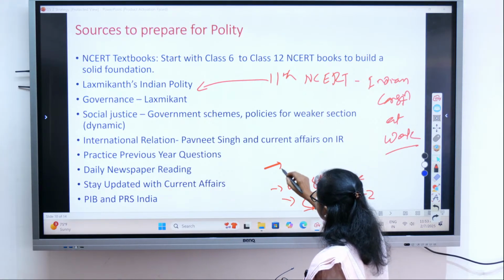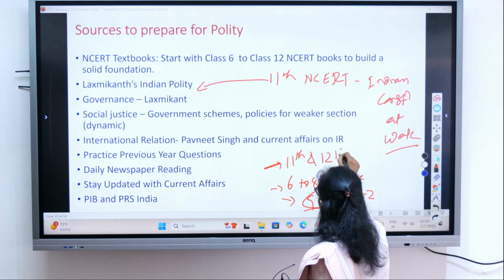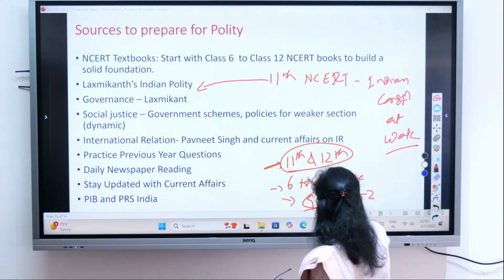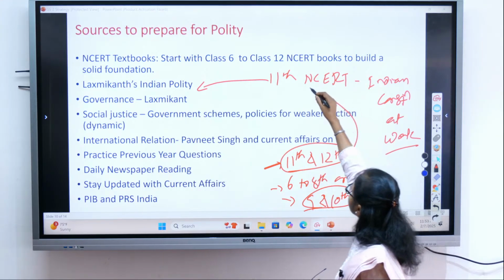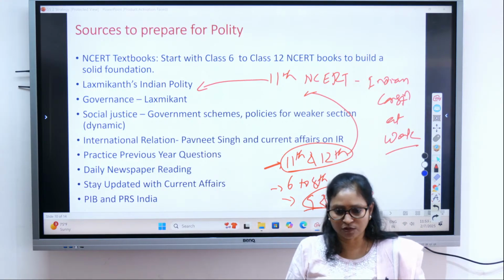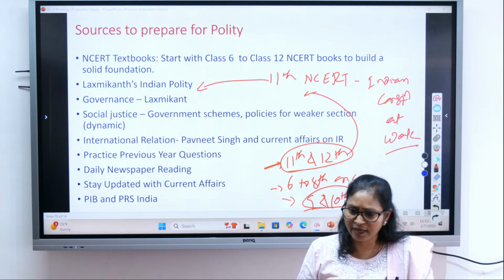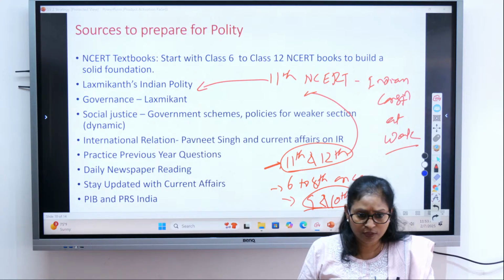Then you can go with 11th and 12th, and in the 11th and 12th also, as I told you, more focus has to be given to this book. Though you have to read all the books, because it will help you get a very good idea, which is helpful for writing good answers in mains. It helps in clarifying a lot of concepts.